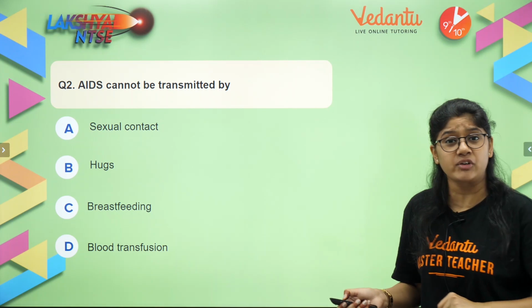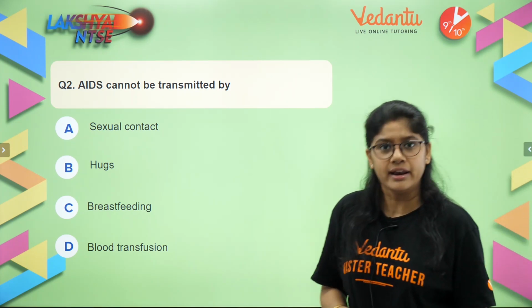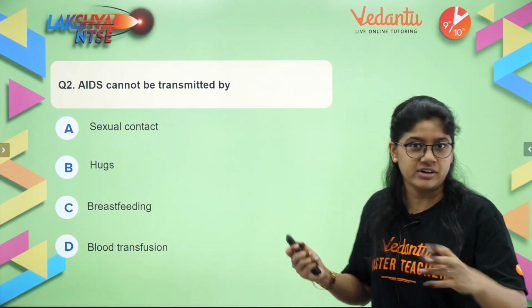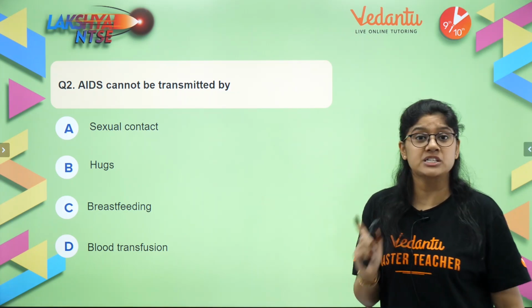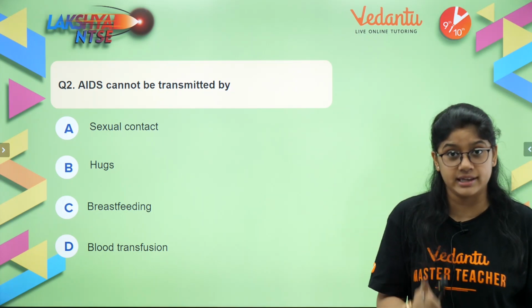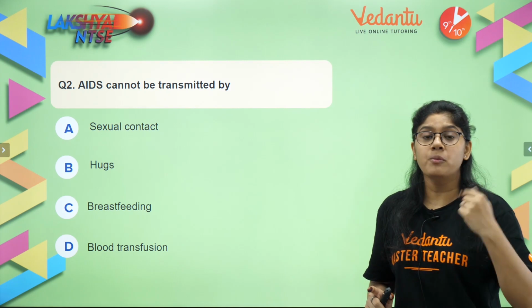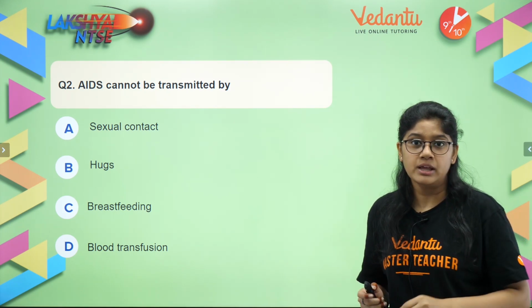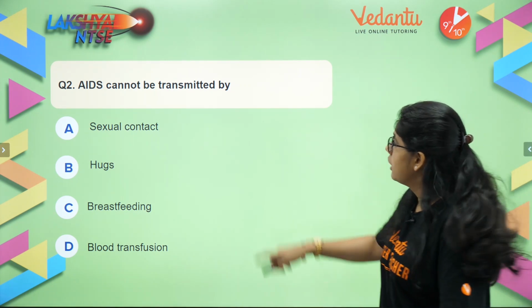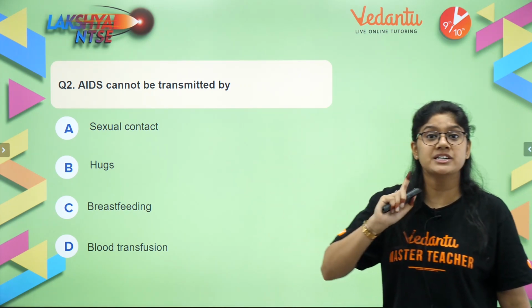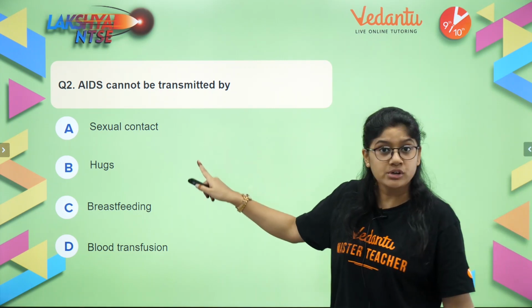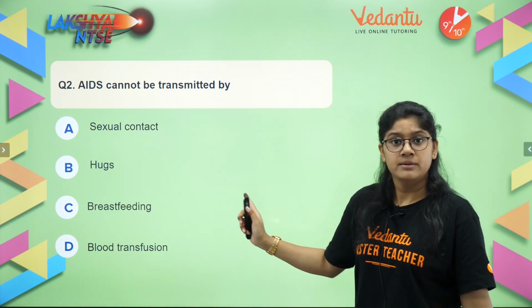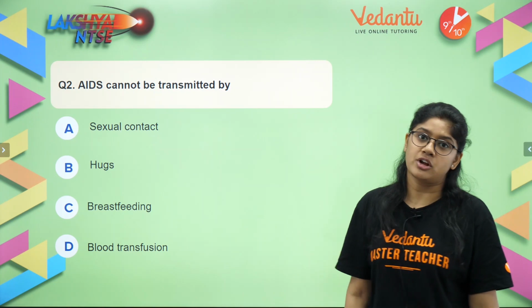Be there with us everyone. Very easily we are doing, and of course we are walking very fast. AIDS cannot be transmitted by. We have studied about AIDS. If you haven't, you can go back to the Umang series, which will be in the description box below, and just go ahead and learn. AIDS cannot be transmitted by sexual contact, hugs, breastfeeding and blood transfusion.